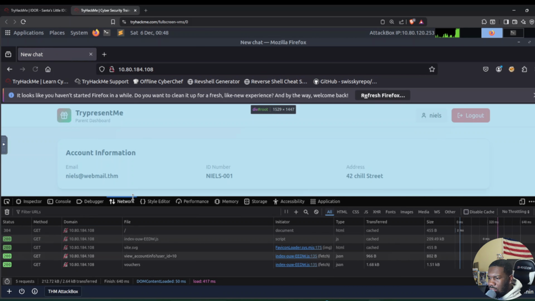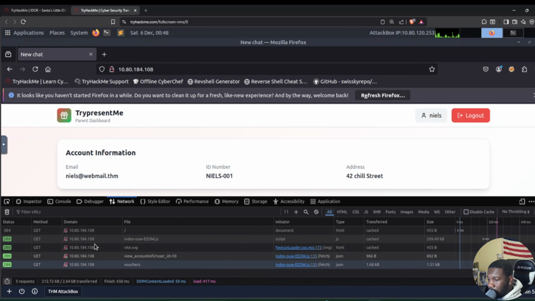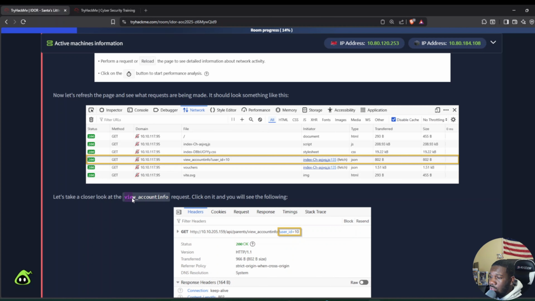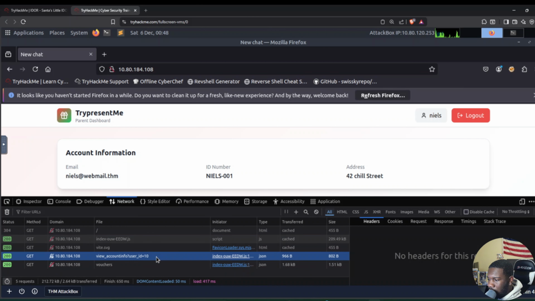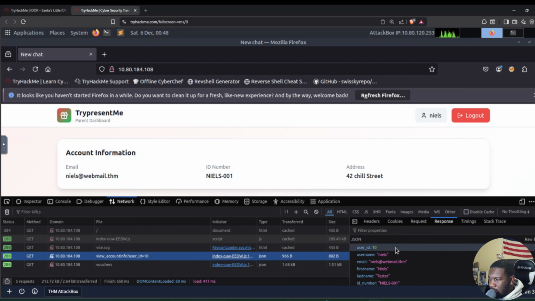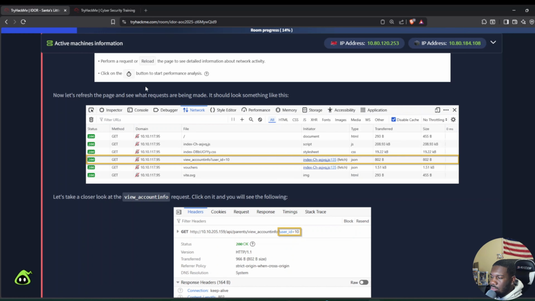When you're on the website, you reload. These are the requests that are being made on this website, and we're going to take a closer look at the view account info request. We click on it and go to response, and this gives us a bunch of data. Right here, the user account Niels that we just logged into, his user ID is equal to 10. And this is some more data about Niels.